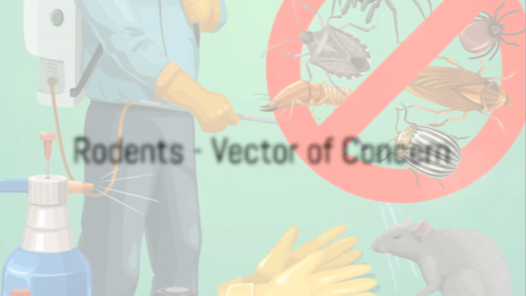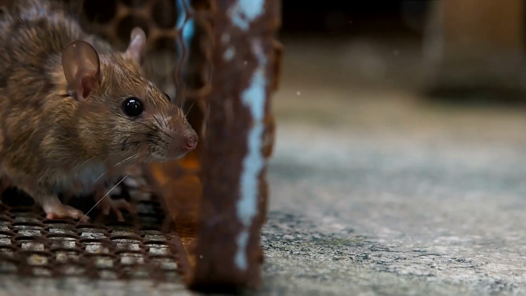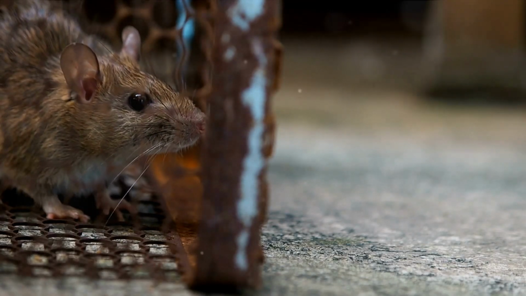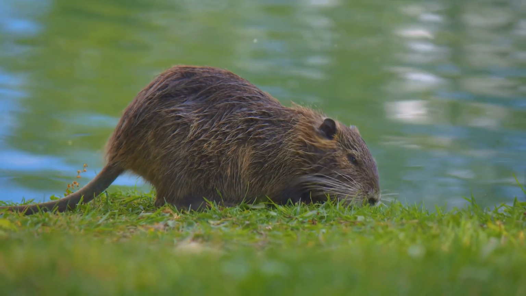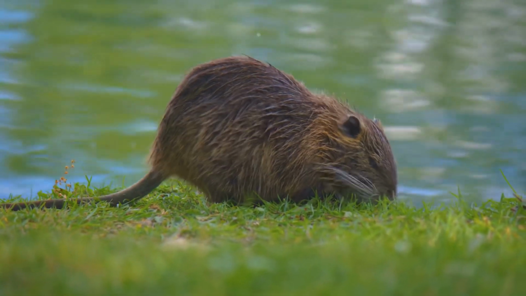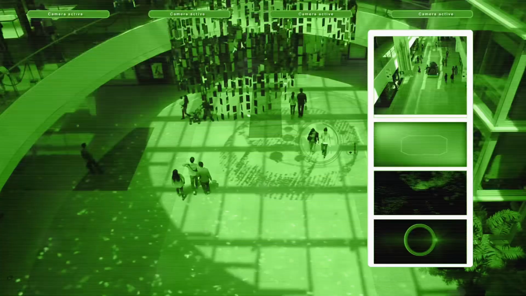Next up, we have rodents. Rodents such as the Norway or sewer rats, roof rat, and house mouse are vectors of diseases including plague, leptospirosis, and murine typhus. These pests can contaminate food sources, inflict damage to property, and transmit diseases through their bites.